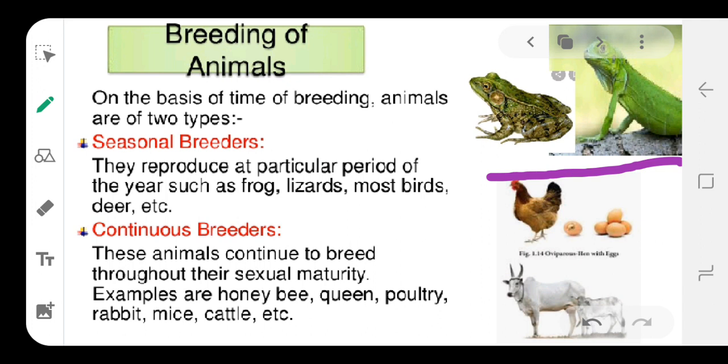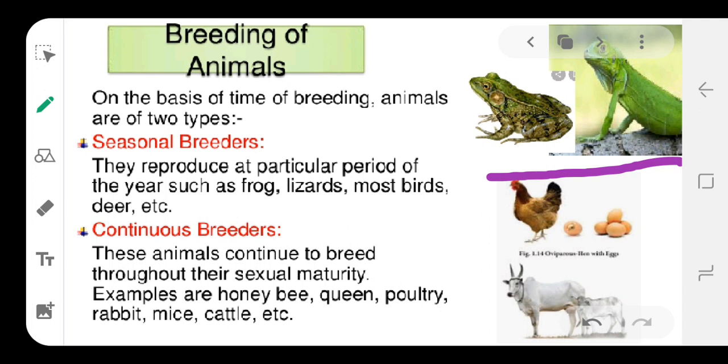So in the seasonal breeders, what happens here? In this season, the animals are very active reproductively, and only when the suitable, favorable condition is reached do these animals undergo the breeding season. The best example is the frog. The frog undergoes the breeding season only at the monsoon period. At this season, these frogs go for breeding.